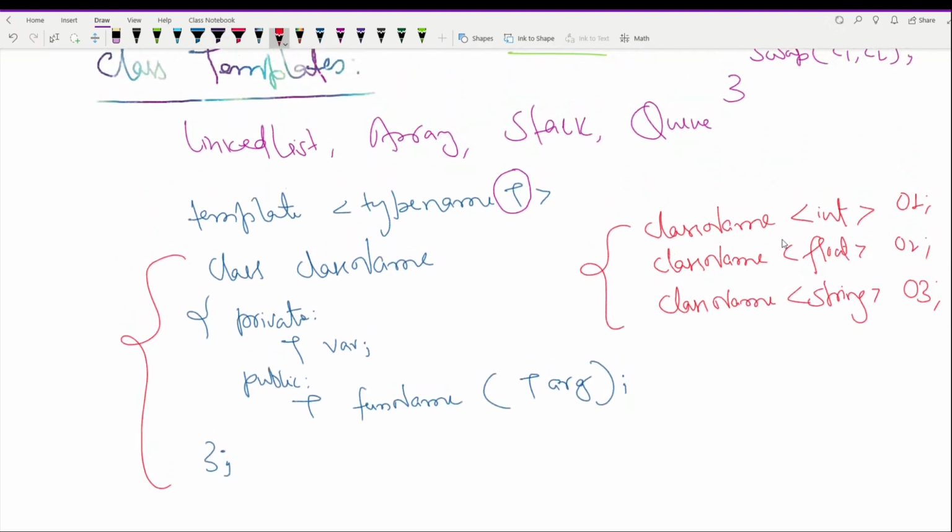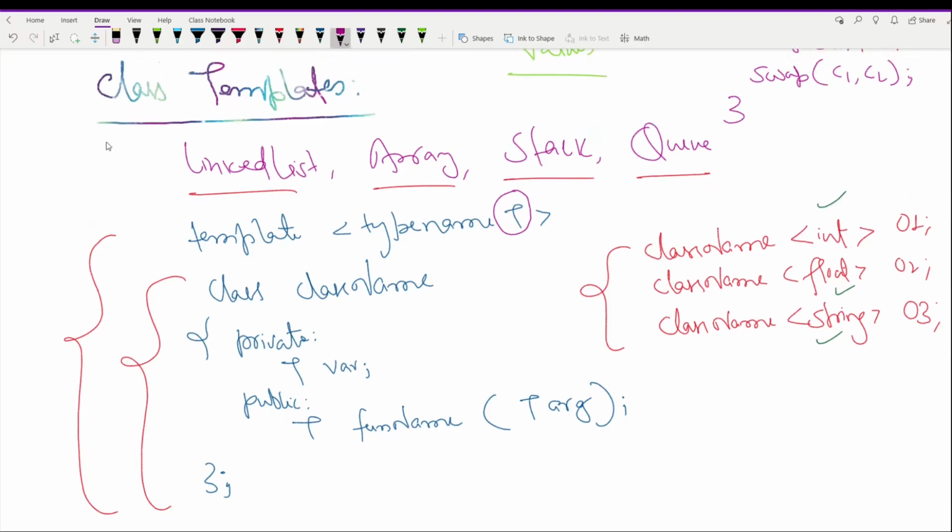So if you are creating an object of linked list, array, stack, or queues, you can create a generic class like this, and then create linked list, array, stack, or queues of integer, float, strings, and any other data type. If you want to have it for user defined data types, then you can do so, right?